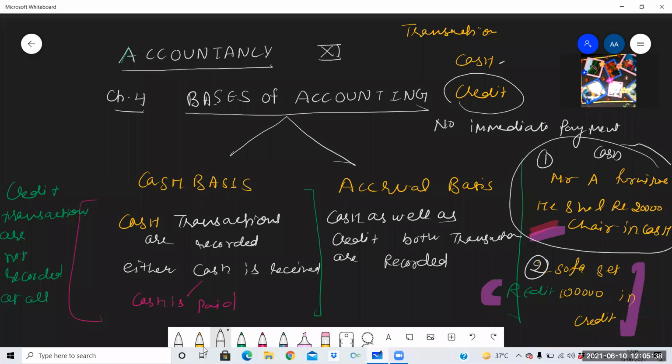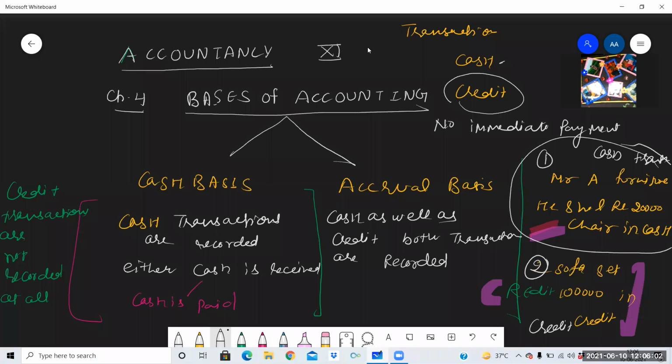Cash transaction, and this is the credit transaction. Both the transactions will be recorded in this business, which is following the accrual basis. Accrual basis means cash as well as credit. Both the transactions will be recorded.